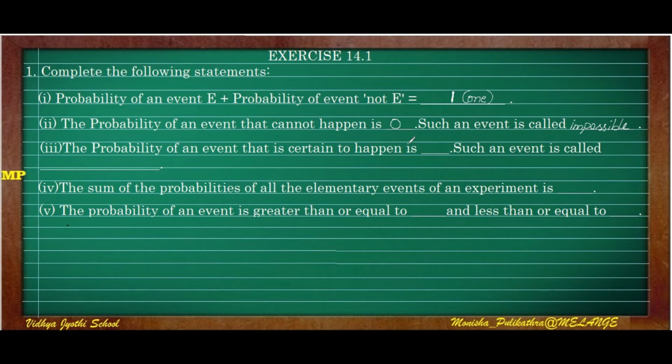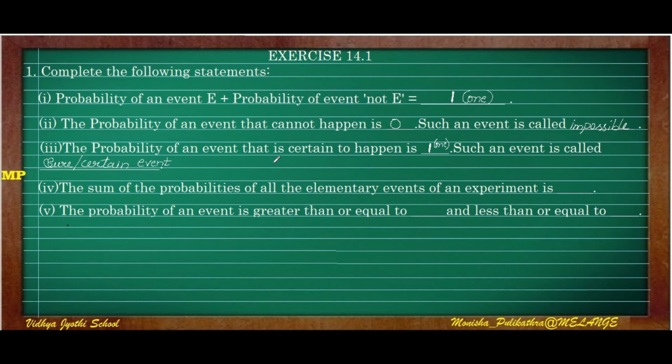Moving on to the third question. The probability of an event that is certain to happen. The previous question is cannot happen, that is 0. The probability of an event that is certain, which is going to happen, is always 1. And such an event is always called a sure or certain event. An event which is going to happen is a sure or certain event, and an event which is not going to happen is an impossible event.